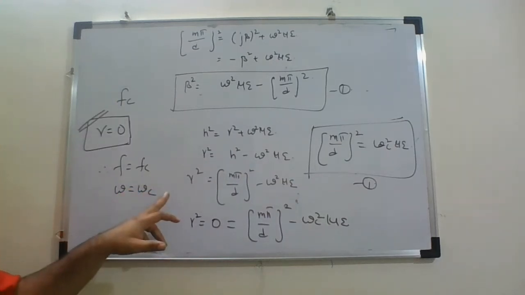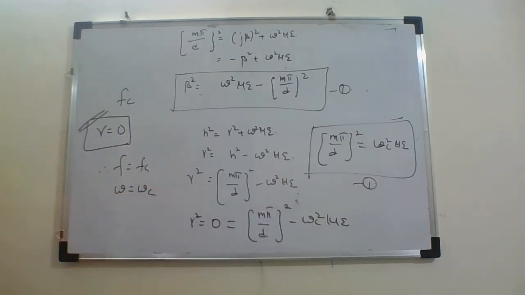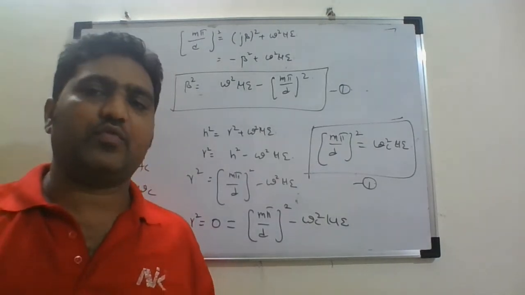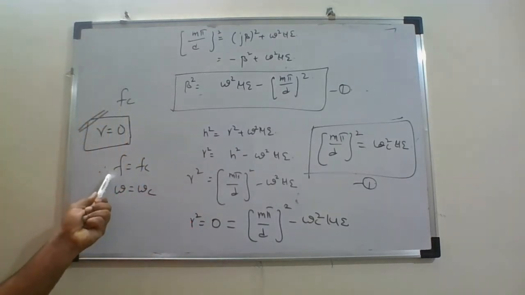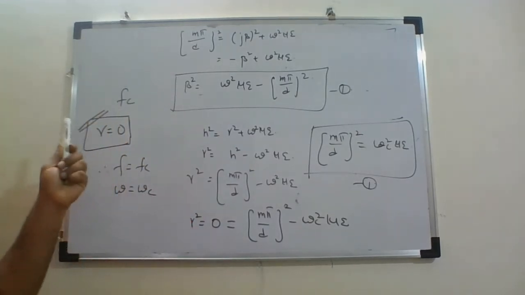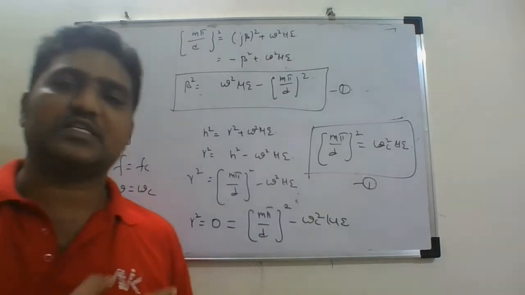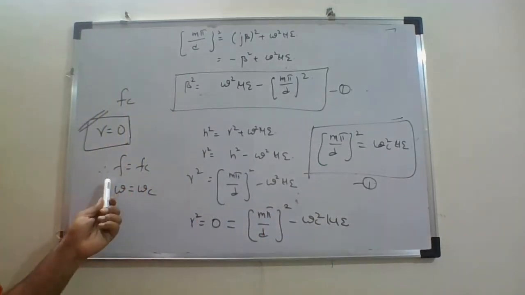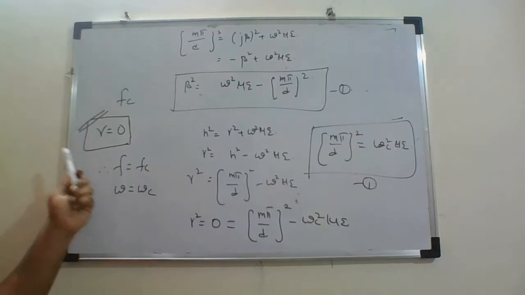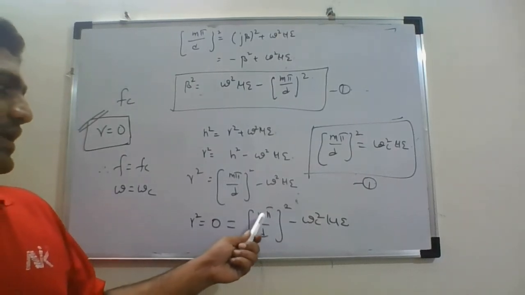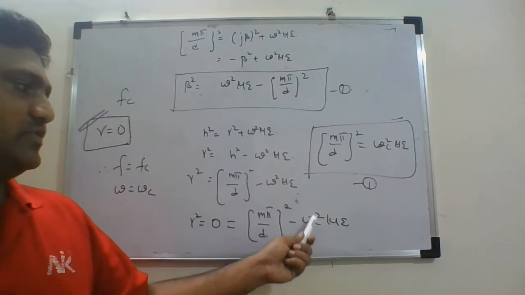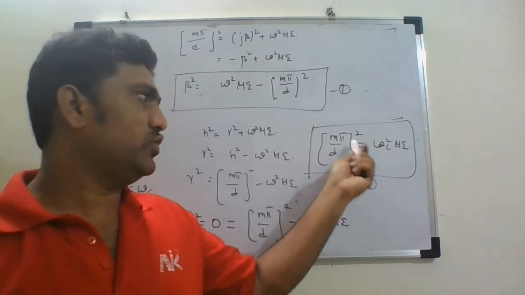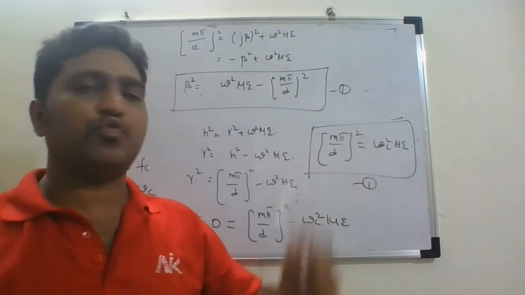Now here, I am considering the case of cutoff. If the frequency is equal to the cutoff frequency, that is f equal to fc, we will get gamma is equal to 0. This we discussed elaborately in the previous lectures in the derivation of cutoff frequency. So at f equal to fc, gamma will be equal to 0. Substituting that, I will get (m pi by d) whole square minus omega square mu epsilon is equal to 0, which implies (m pi by d) whole square is nothing but omega c square mu epsilon.